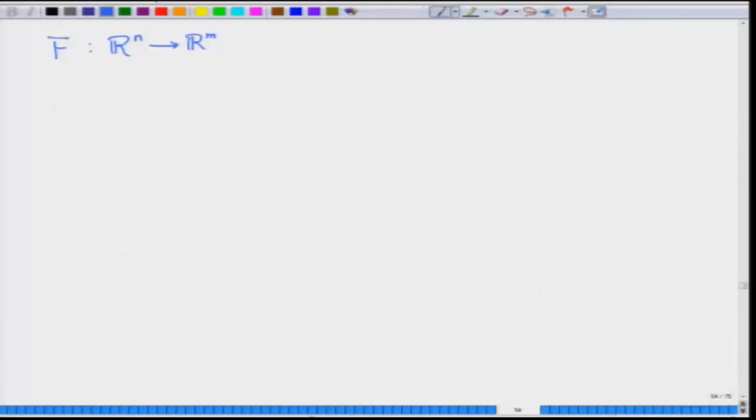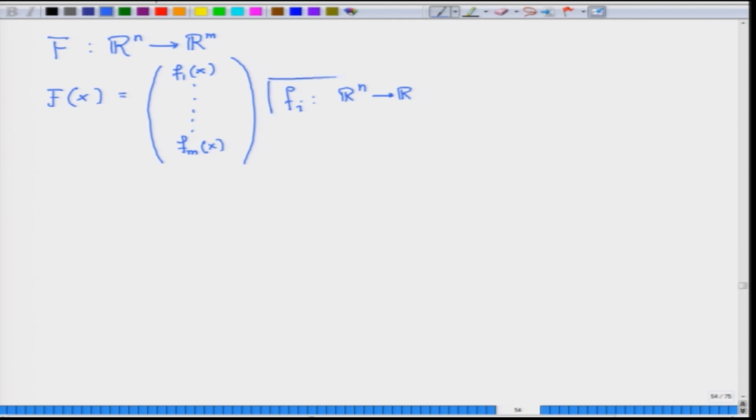So, in general f can be thought to have m components if I evaluate it at x, and each of them is viewed as a function. There are m functions from Rn to R. So, each fi is a function from Rn to R. This is something you have to remember. It is true for all i.